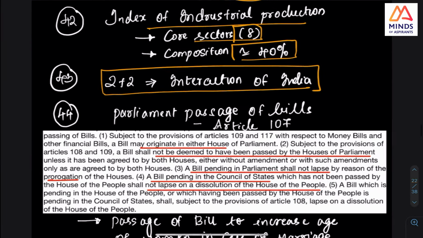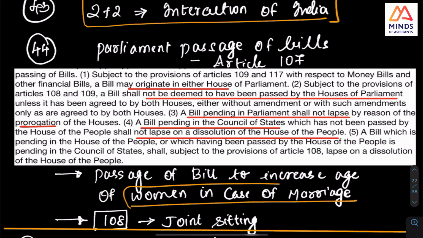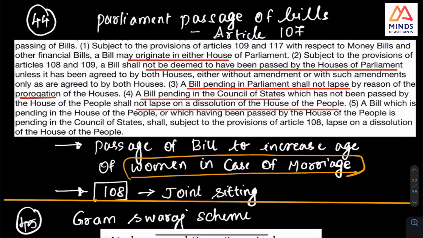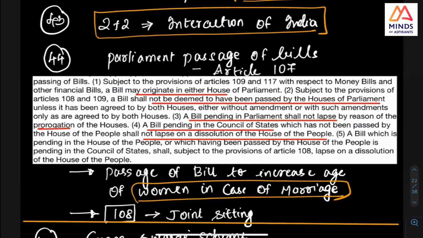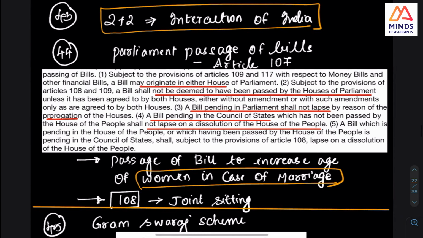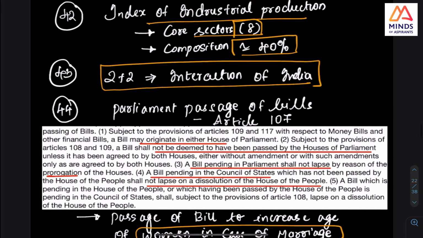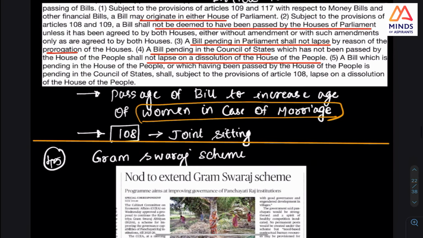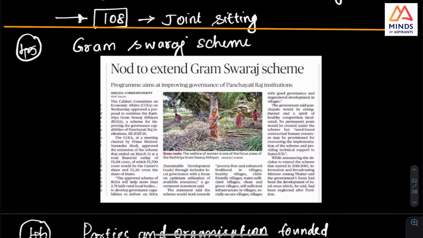Next is the passage of a bill. The reason I took this is that there was a news item about women, so I took it just like that. These are articles to be remembered for the exam, which I feel are important. They were talking in that article about increasing the age of marriage. But what I want you to check is something else. I'll write it here, and then we'll check it.